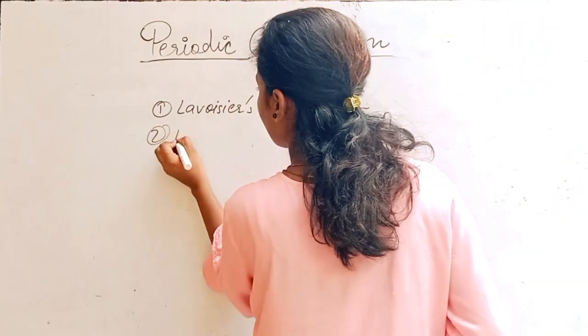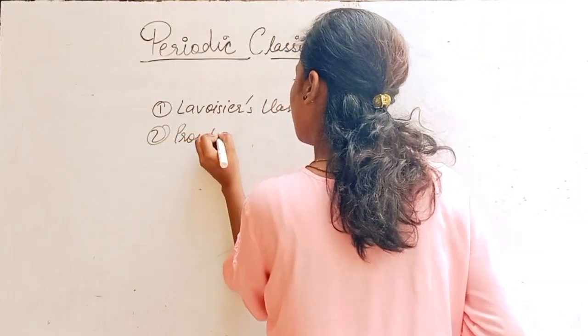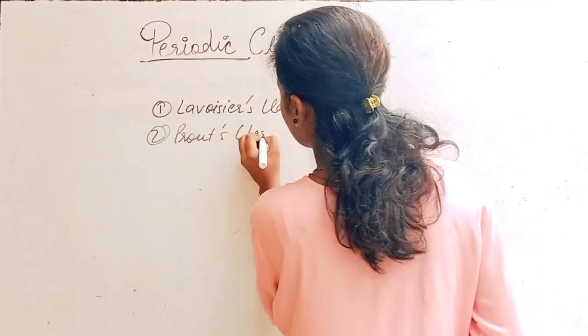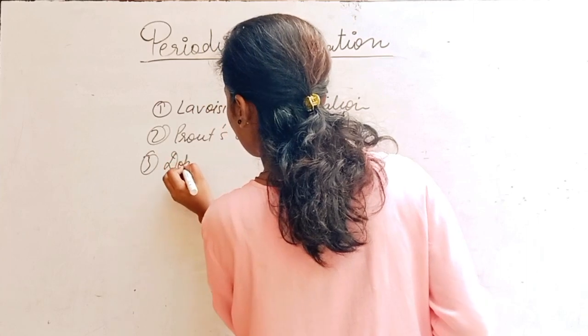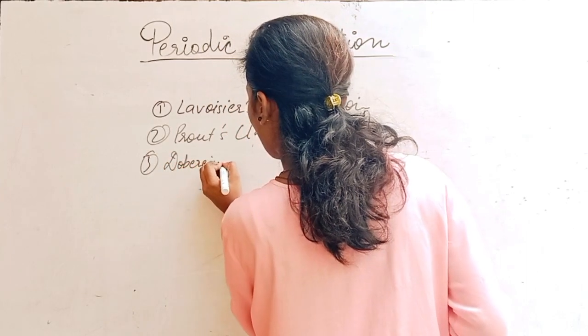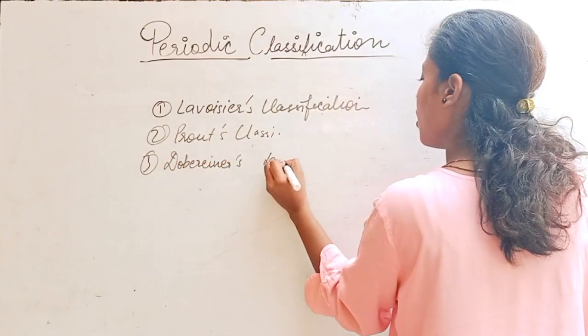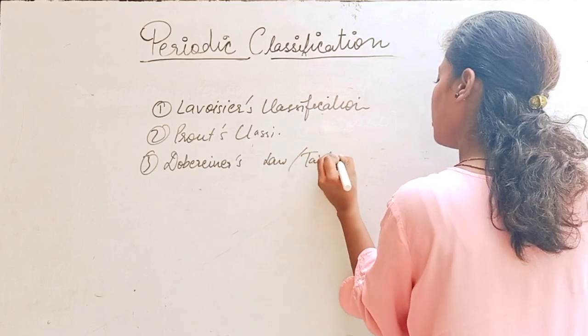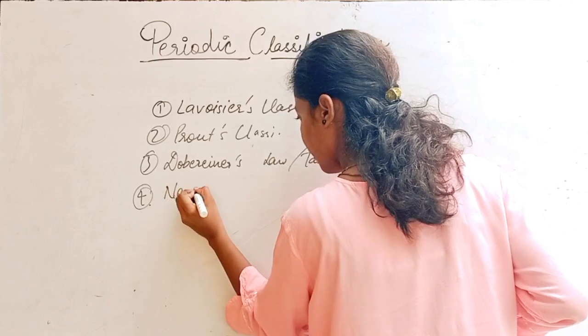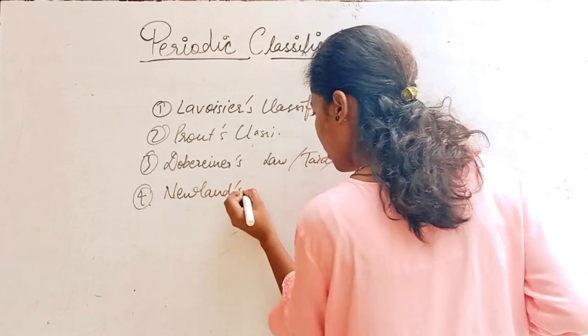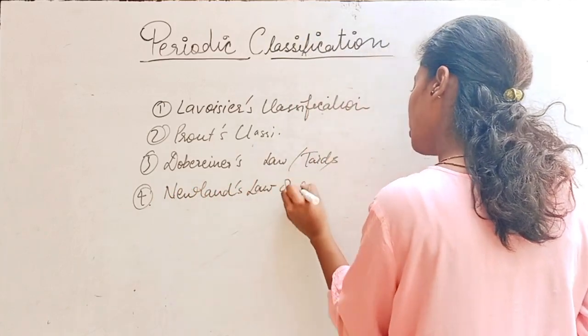Secondly, Proust's classification. Third, Döbereiner's law of triads. Fourth, Newlands' law of octaves.